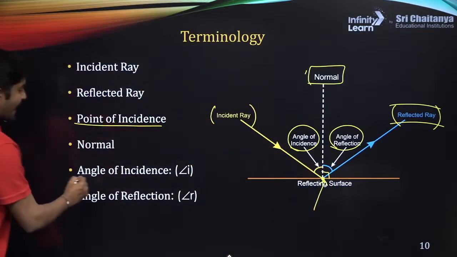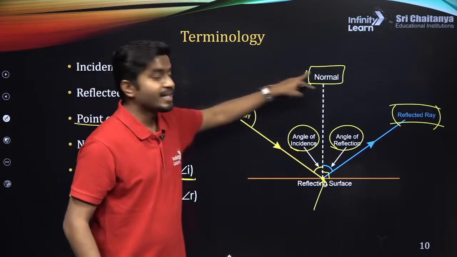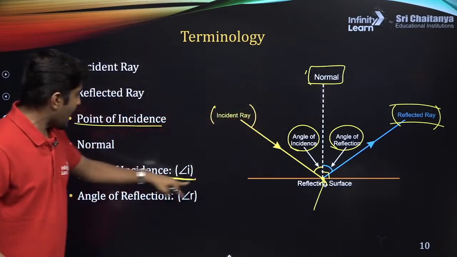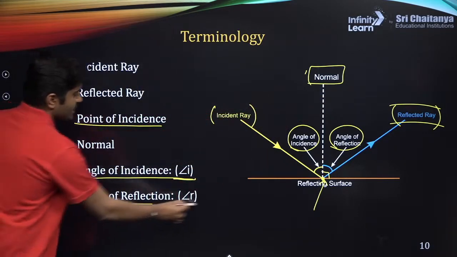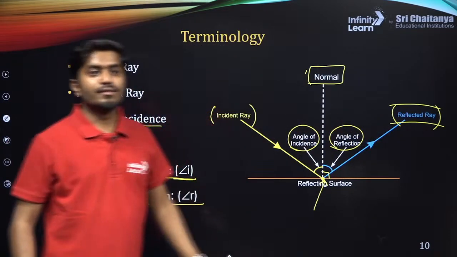Then we have the angle of incidence, called angle i. The angle between the incident ray and the normal is called the angle of incidence. The angle between the reflected ray and the normal is called the angle of reflection.